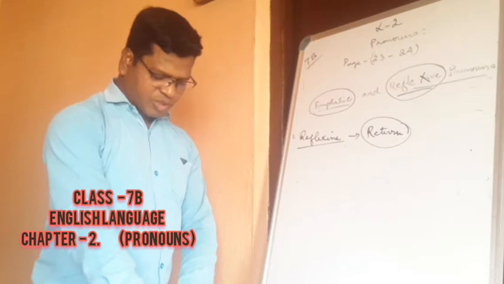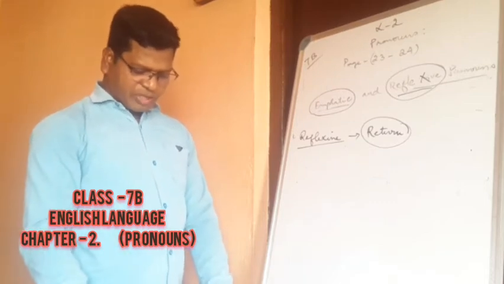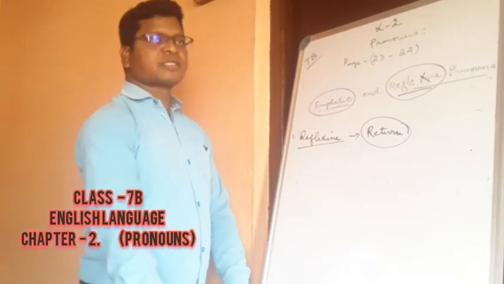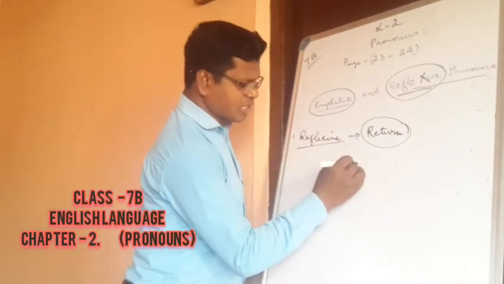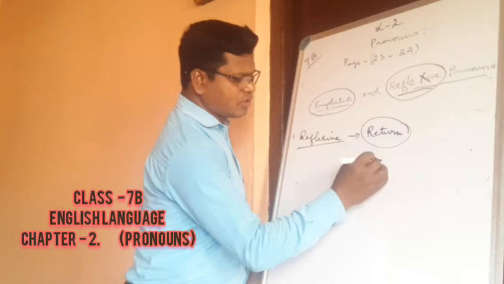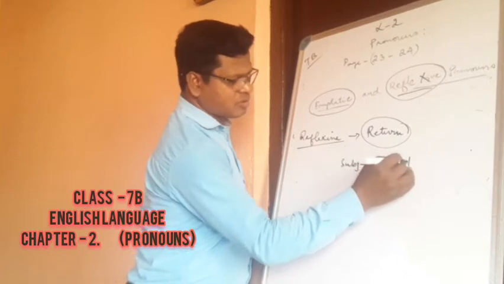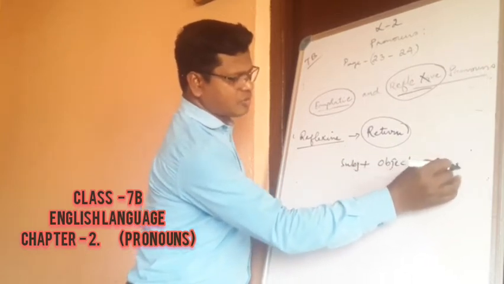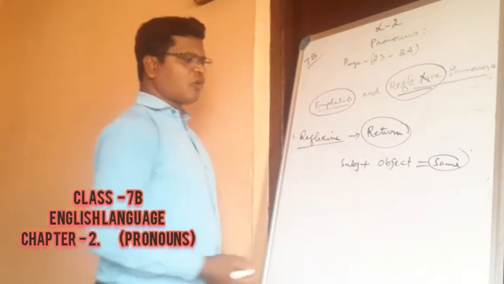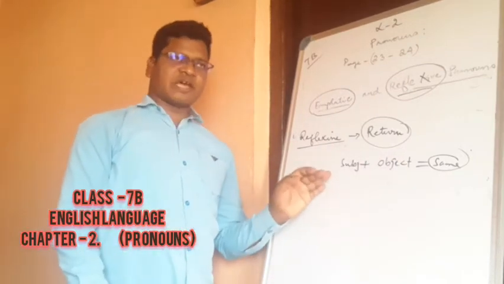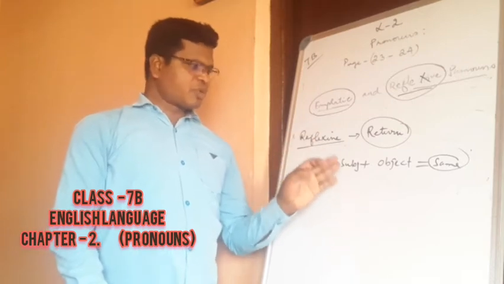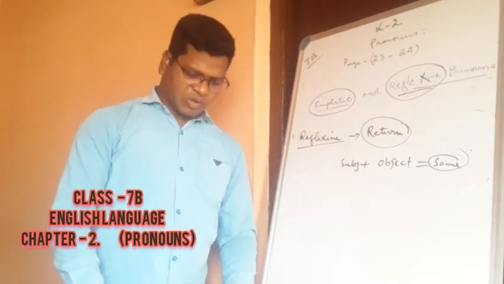Here it says reflexive pronouns are used when the subject and the object are the same. Just remember, the subject means the doer, and the object is the same. Have you understood? So subject and object are the same. That is the type of pronoun we call a reflexive pronoun.